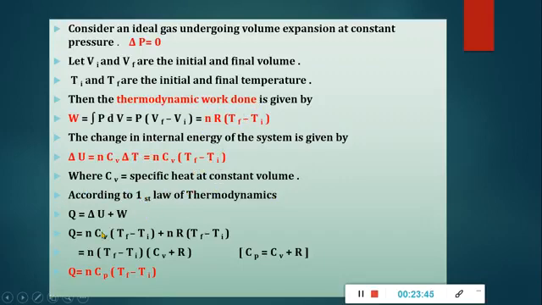So according to the first law of thermodynamics, Q equals delta U plus W. Substituting, we get n Cv (Tf minus Ti) plus nR (Tf minus Ti).